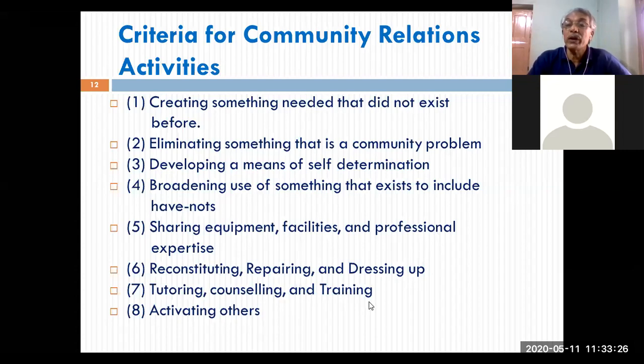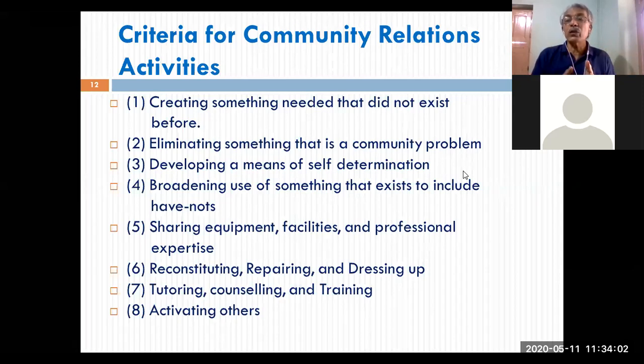Right? You are going to provide some physical comforts. That's all. Some physical comforts to the community, which they have paid or they are unable to provide by themselves. Developing a means of self-determination. This is very important. It should not be a total charity, right? And you cannot give this kind of support indefinitely. Sooner than later, the community will have to become self-reliant, right? It will have to decide. It will have to develop its strength and support system.